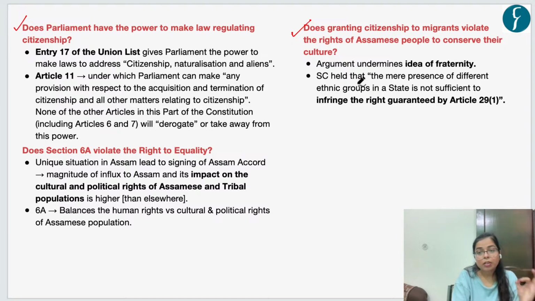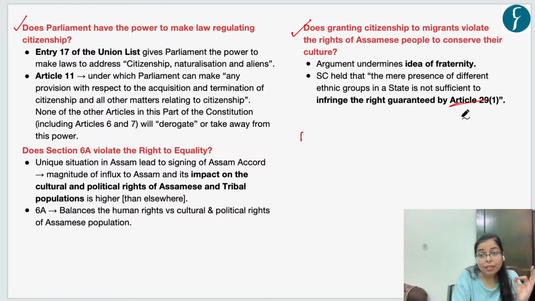So the Supreme Court said that we already have Article 29, which is a fundamental right. And Article 29 says that citizens can protect their cultural rights and their culture, their language, their script, right?